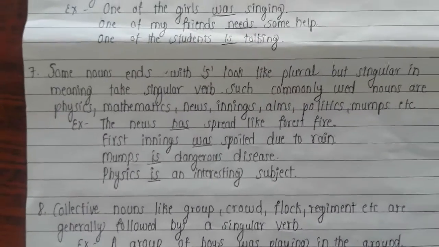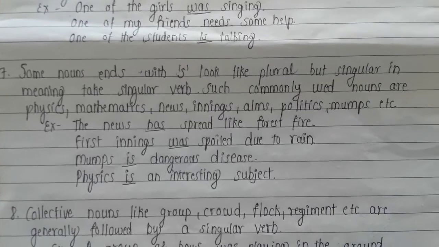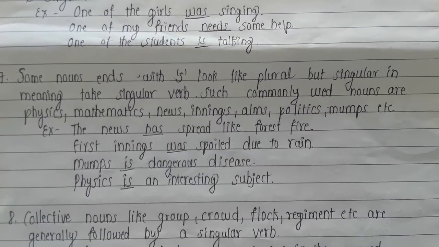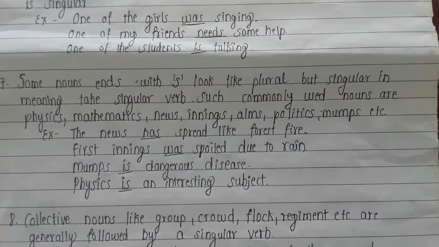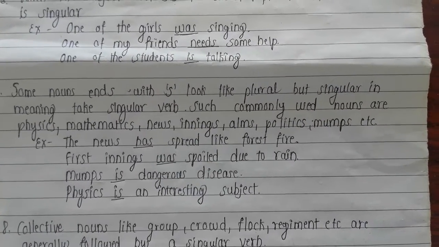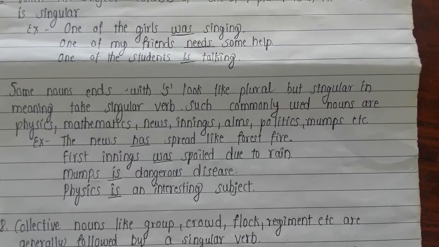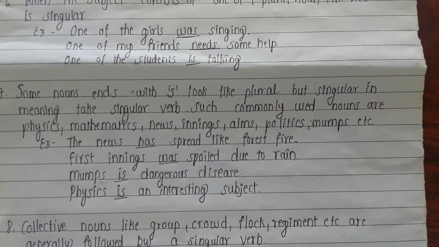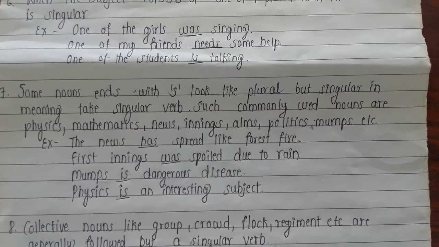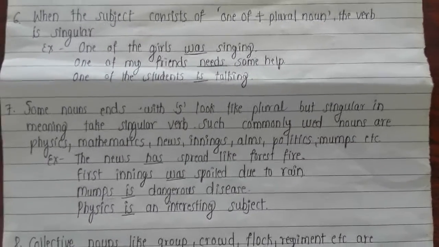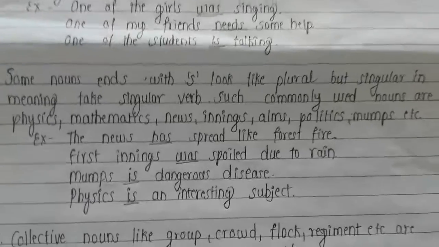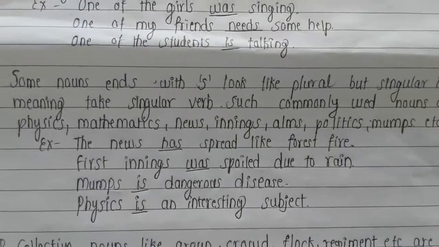Next rule. Some nouns ending with s look like plural but are singular in meaning. They take singular verb. Commonly used nouns are physics, mathematics, news, innings, arms, politics, mumps, etc. They look like plural but actually they are singular.